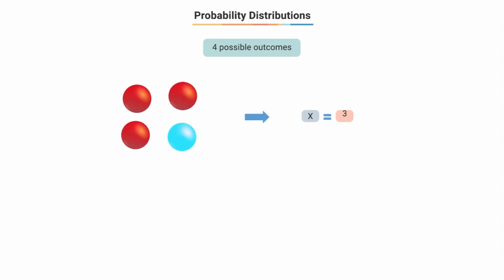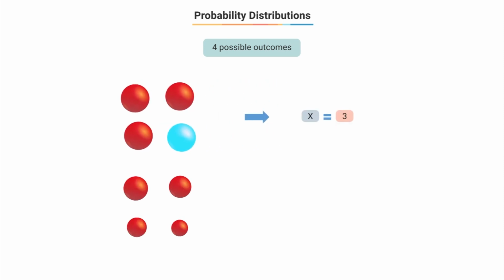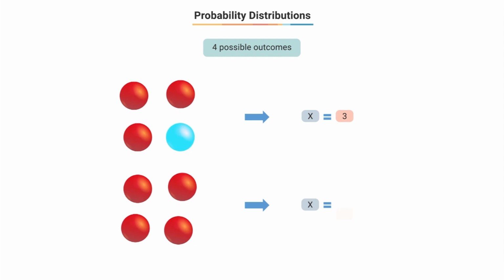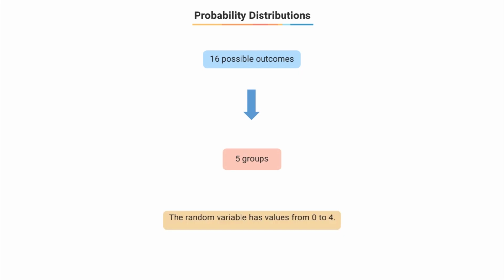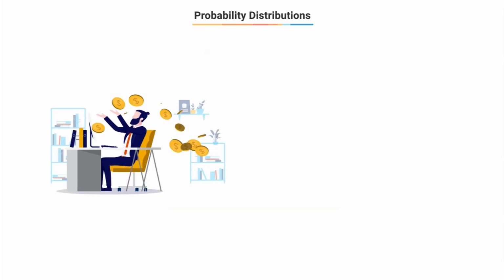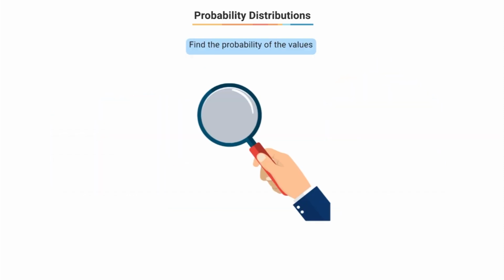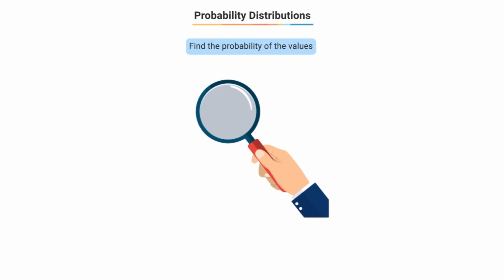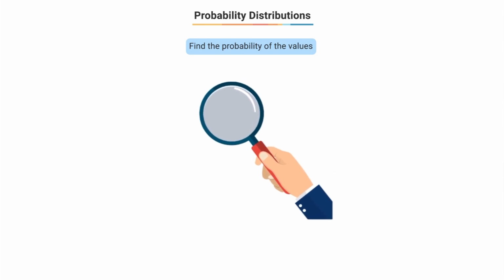For these 4 outcomes where we have 3 red balls and 1 blue ball, X will take the value 3. And for the last outcome where we have 4 red balls, X takes the value of 4. So basically, by doing this, we have brought our 16 outcomes into 5 groups where the random variable takes values from 0 to 4. Now, if you want to find out whether we will make or lose money in the long run, you need to find out the likelihood of each of these values occurring. But how to do that?